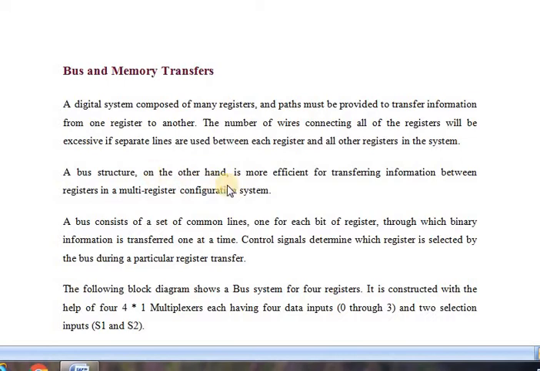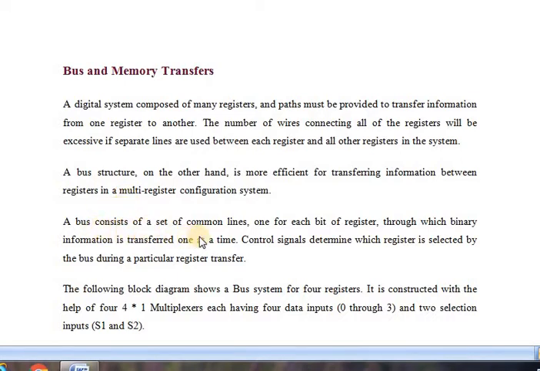A bus structure, on the other hand, is more efficient for transferring information between registers in a multi-register configuration system. Multi-register means if you have registers R1, R2, R3, R4, R5, then for transferring the information from R1 to R2, or R1 to R3, or R2 to R1, if you use separate lines, it will be more complicated. So we use the concept called bus. Now we will see what a bus is.